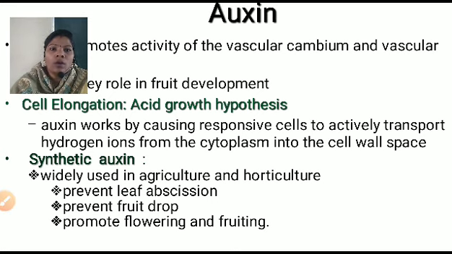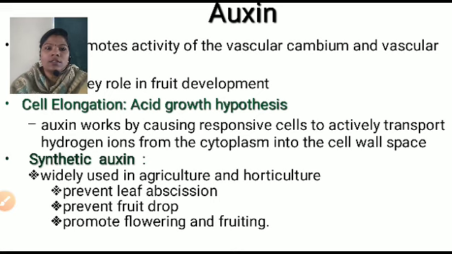It plays a role in fruit development. Next, it is very useful for cell elongation. Auxin works by causing a responsive cell to actively transport hydrogen ions from the cytoplasm into the cell wall, and that's why the elongation of the cell increases.